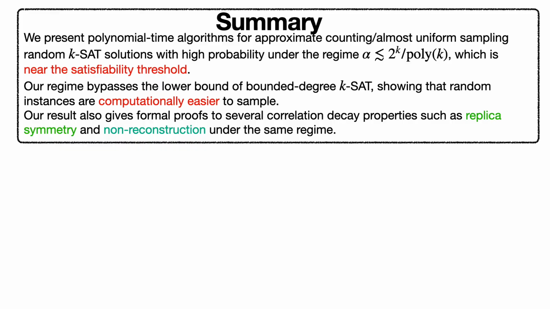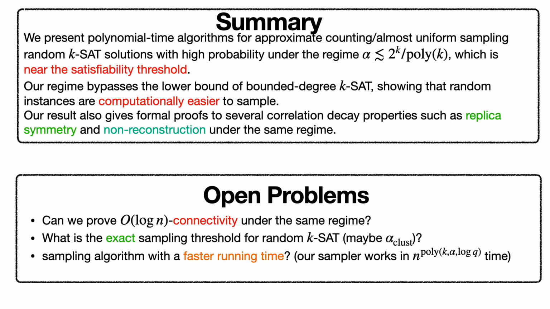So, as a summary, we present polynomial time algorithms for approximate counting and almost uniform sampling of random k-SAT solutions with high probability under the regime alpha less than or equal to 2^k over poly k. This regime is near the satisfiability threshold and also bypasses the lower bound of bounded degree k-SAT, showing that random instances are computationally easier to sample. Our result also gives formal proofs of several correlation decay properties such as replica symmetry and non-reconstruction under the same regime. So many open problems still remain.